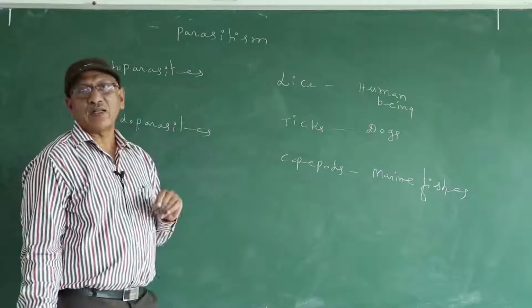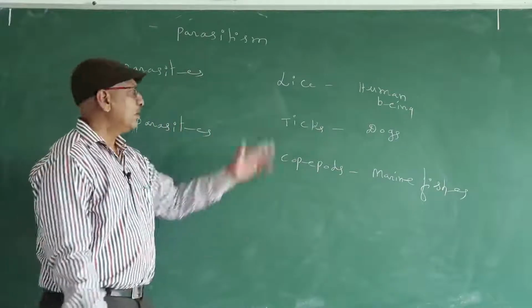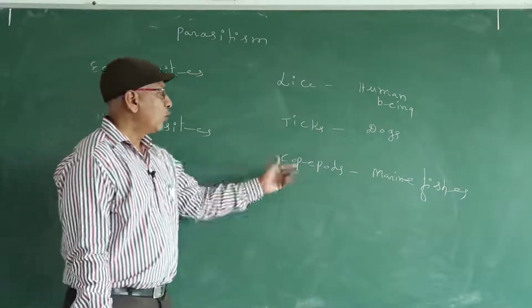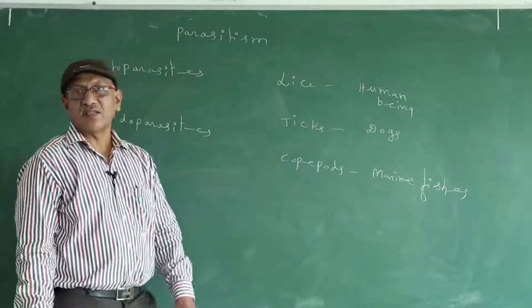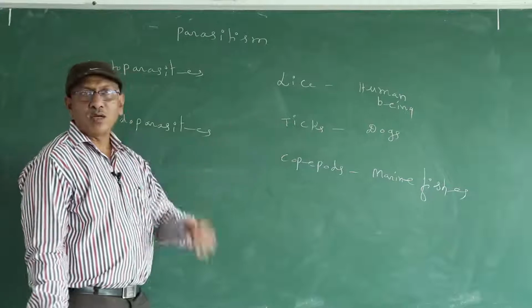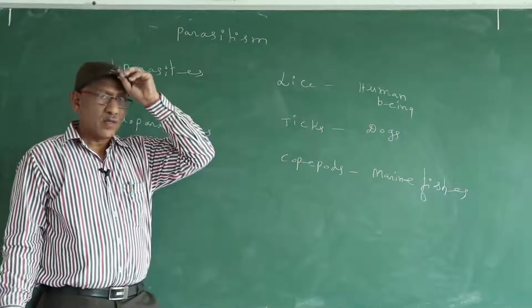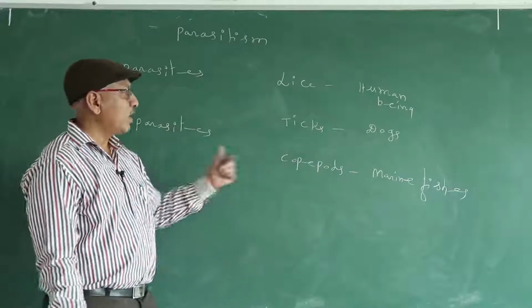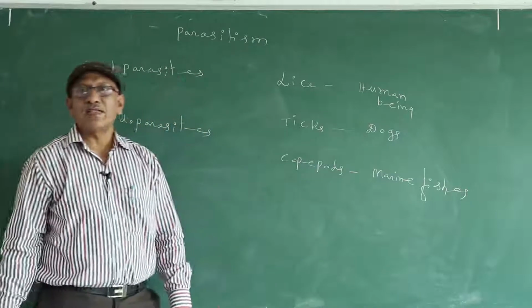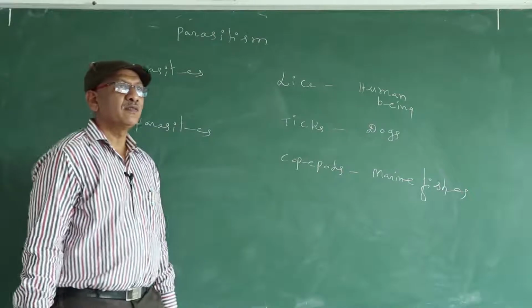Lice are ectoparasites in human beings. Ticks are ectoparasites on dogs, blood-sucking and wingless. Copepods belong to Crustacea, Arthropoda. Ticks are also arthropods, and lice are insects, arthropoda. All are arthropods only. Copepods live as ectoparasites on marine fishes.